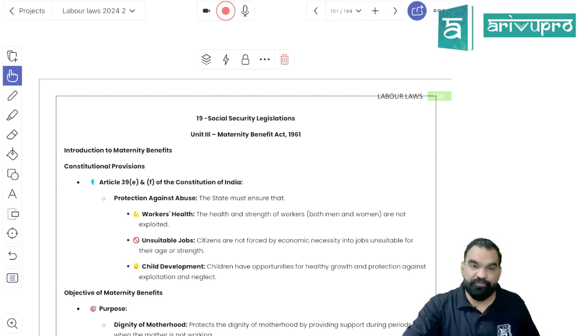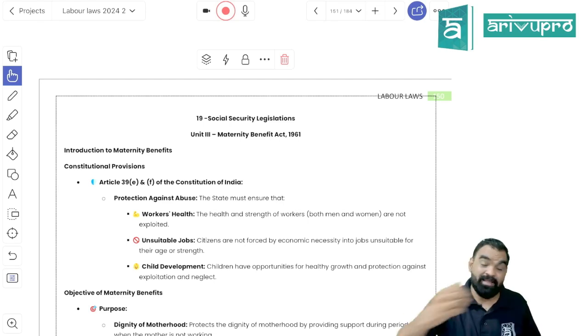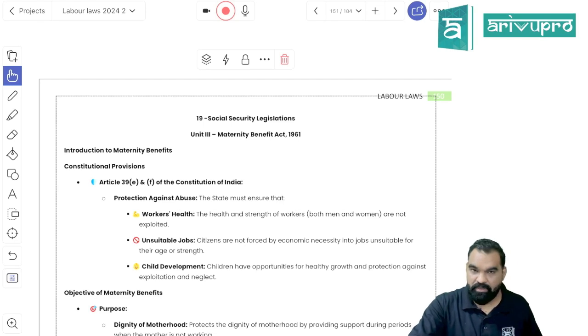Remember, if you go through this law, you will get to know that if a woman is pregnant and the employer is willing to terminate her on the verge of pregnancy by giving whatever reasons, such termination will be invalid under this Act.